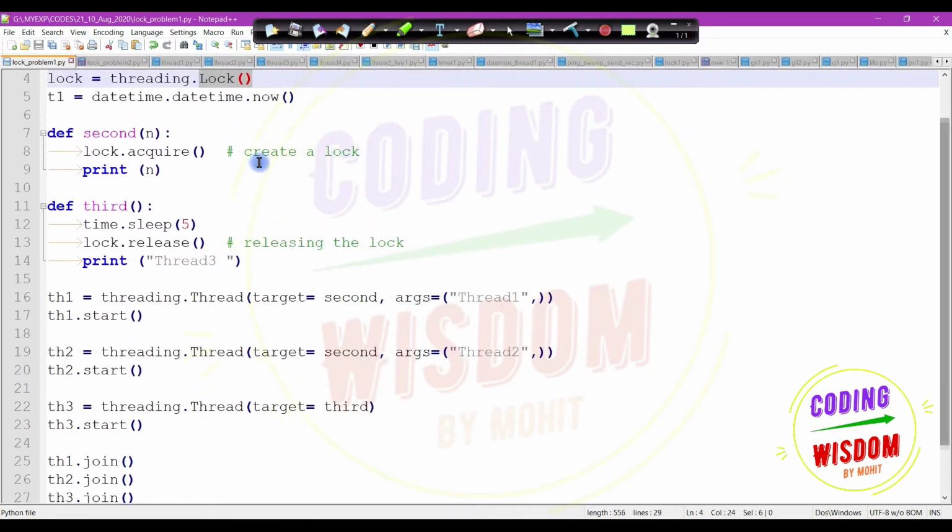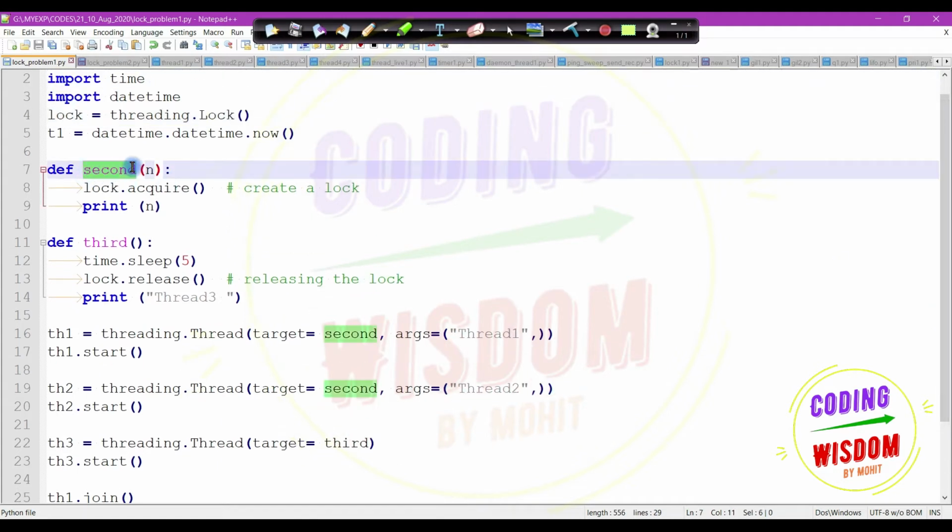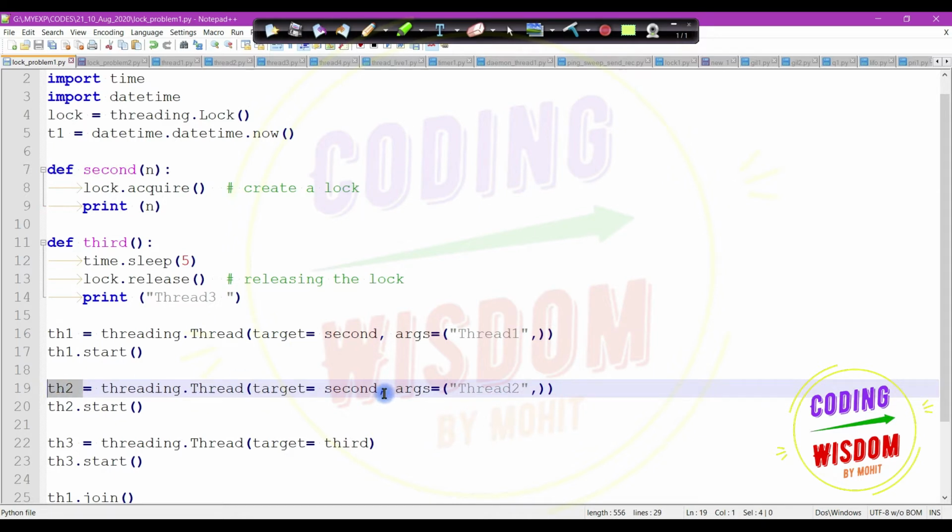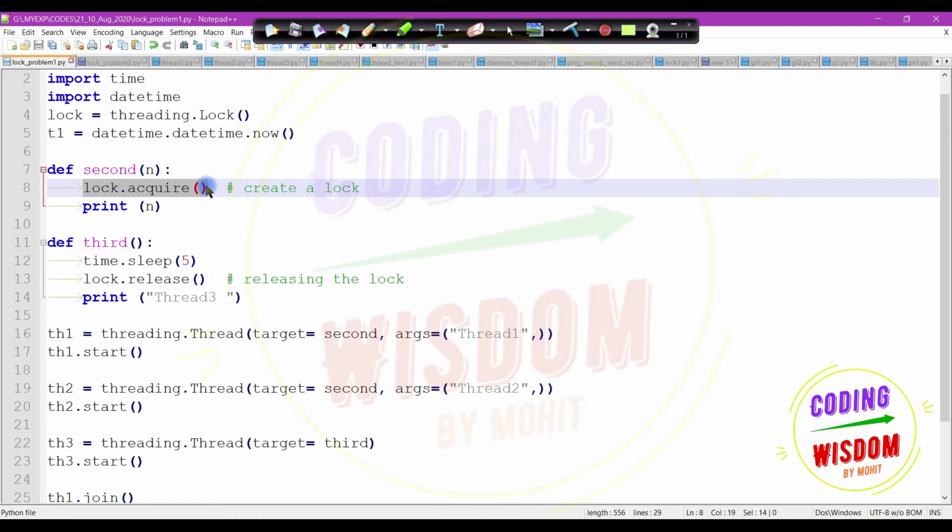In this problem, the second function is called by thread 1 and thread 2, and in this function we are only acquiring the lock.